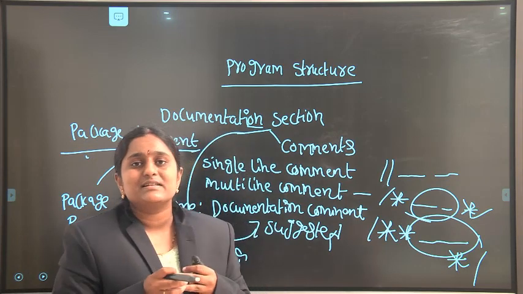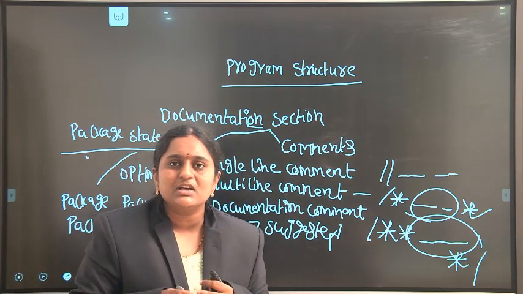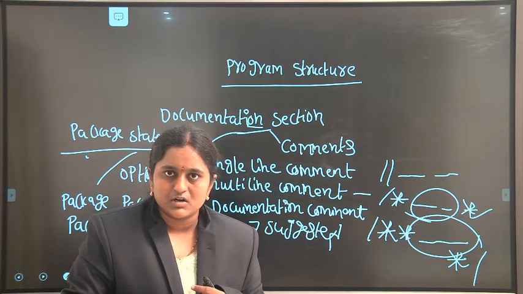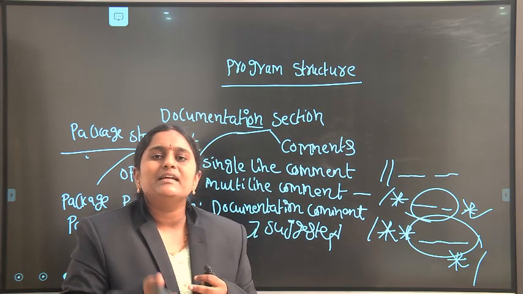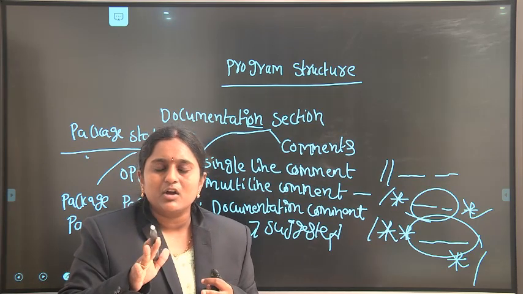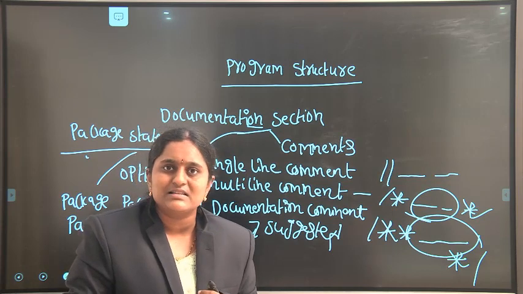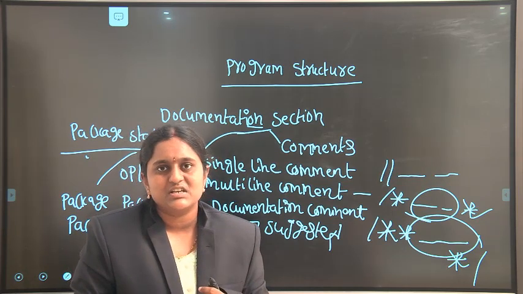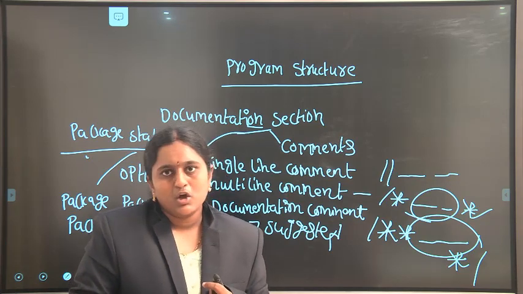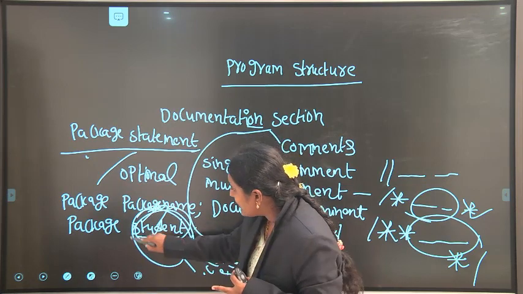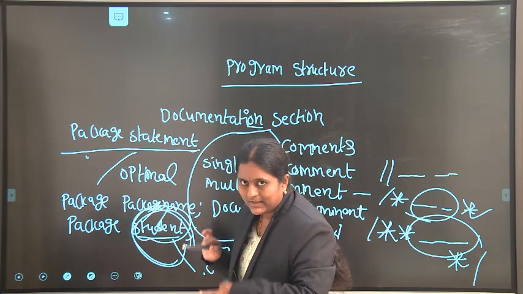For example, in our personal computer, how do we organize the folders? You can name one folder movies and store all the related movies in that folder. In a music folder, you store all the related music files. In a gallery folder, you store all the related photos and pictures. So a package is a folder, but it contains all the related .class files only.